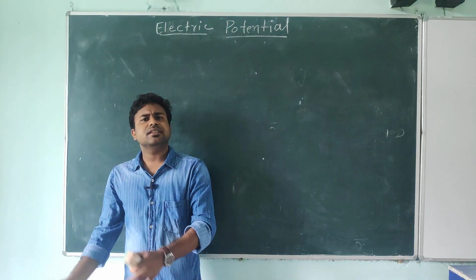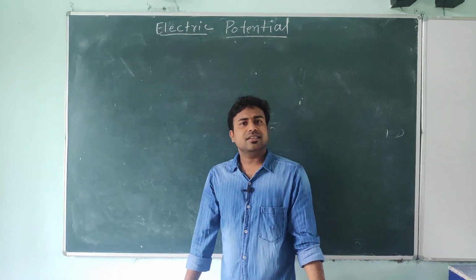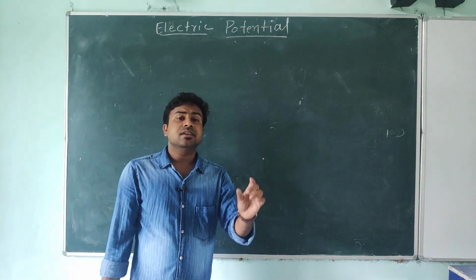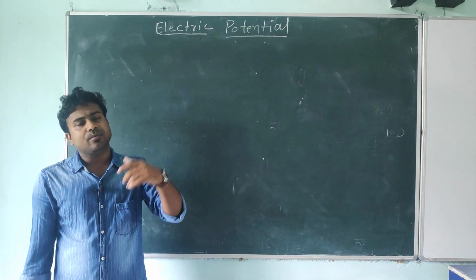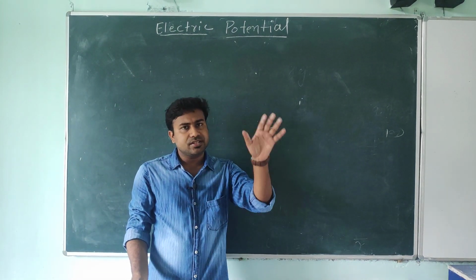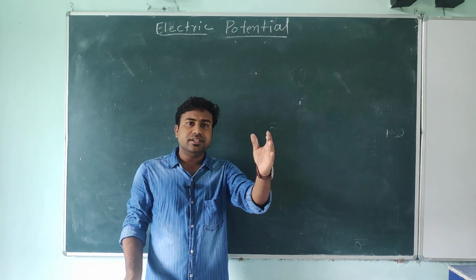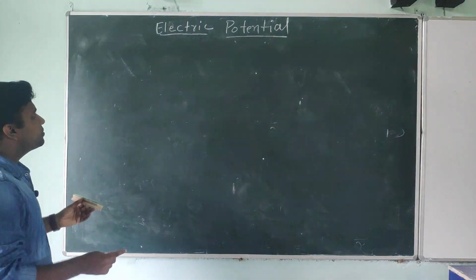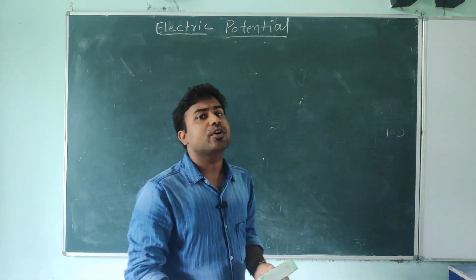But sir, in the NCERT book the definition is written there. How do they define the electric potential? Electric potential is defined as the work done by an external agent to bring a unit charge particle from infinity to a given configuration or given point. This definition is written there. It's okay, both are similar, is it or not? Because I already defined the interaction energy, and using that we can define the electric potential. So electric potential, how can you define? It's the interaction energy of a unit positive charge particle.